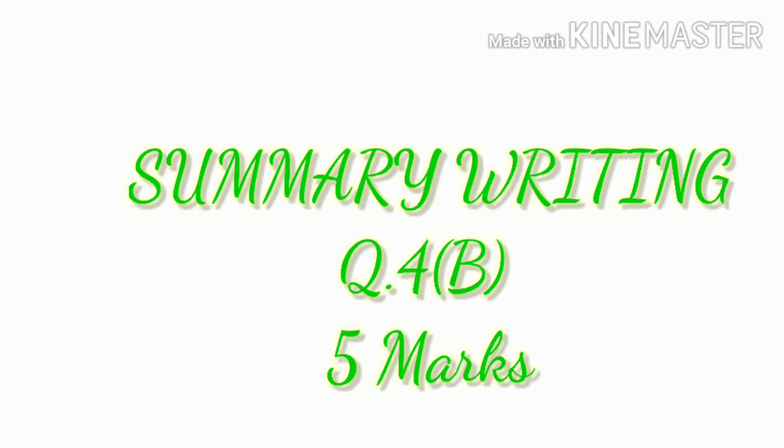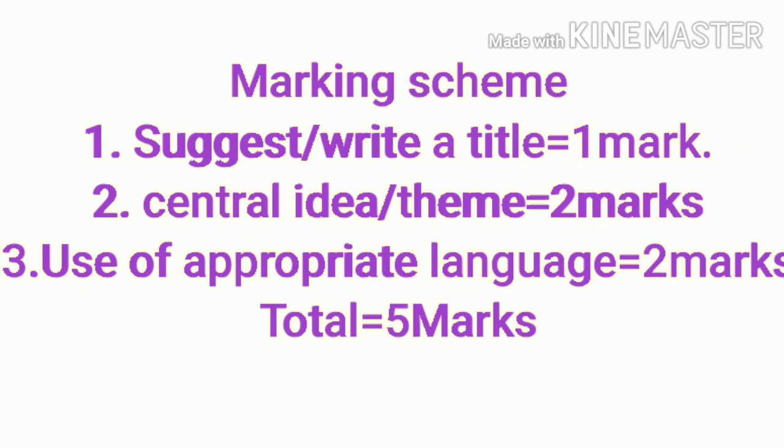Dear ones, question 4B carries 5 marks. First of all, let's see the marking scheme. In which way are the 5 marks distributed? The first one is to suggest or write a title. You have to write the title in the middle of the line, and it carries 1 mark. Central idea or theme has 2 marks: what is the passage about? Use of appropriate language carries 2 marks. You must use appropriate language.